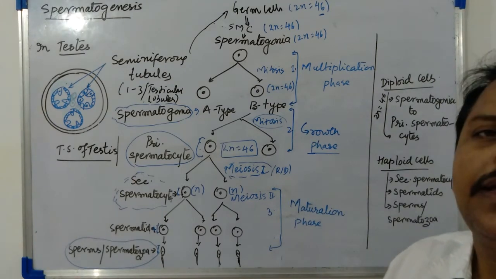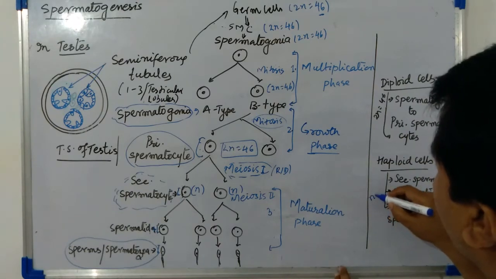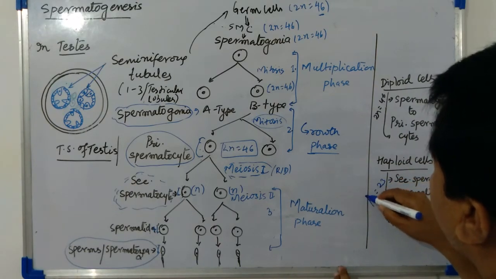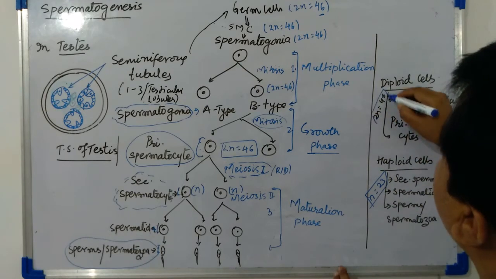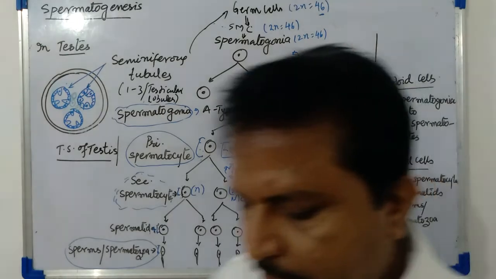These will have a haploid set of chromosomes, that is n equal to 23 chromosomes, whereas the diploid cells will have 2n equal to 46 chromosomes. Okay.